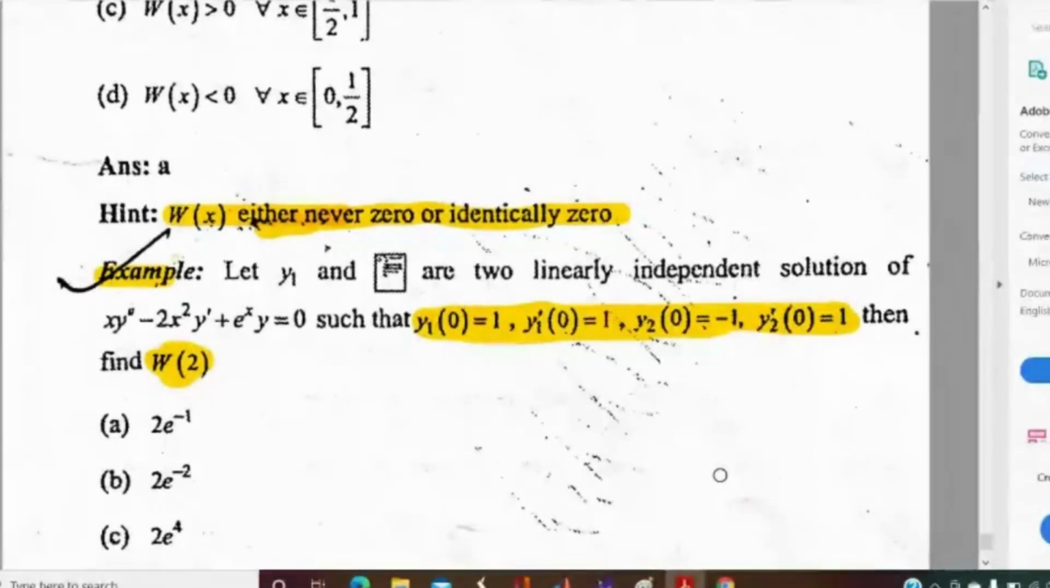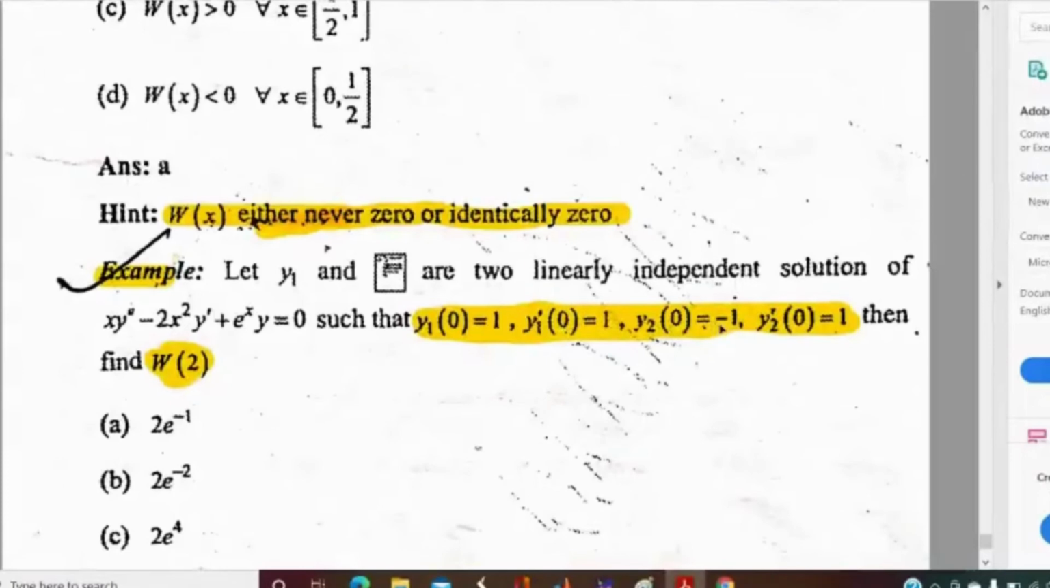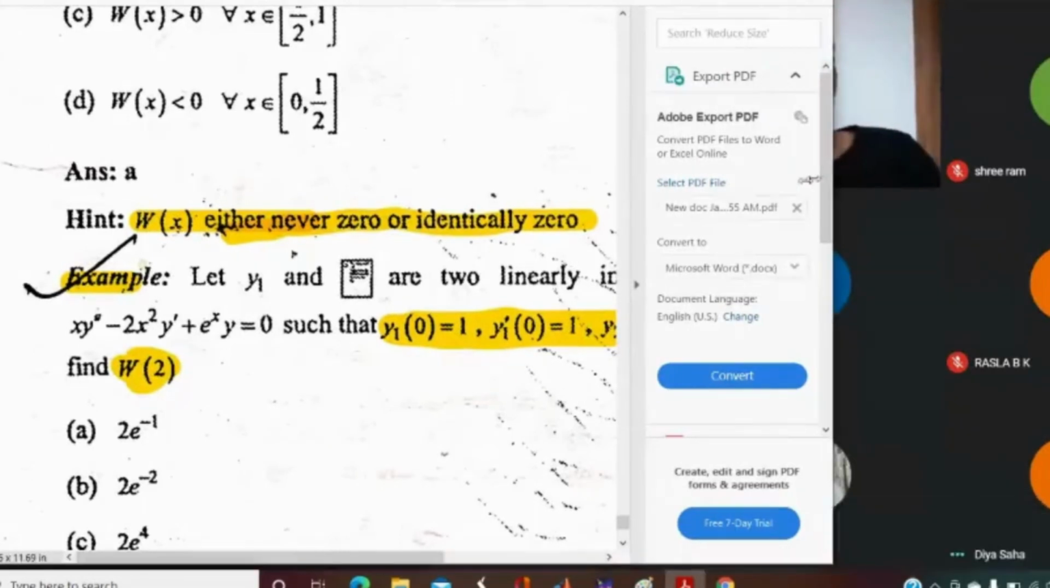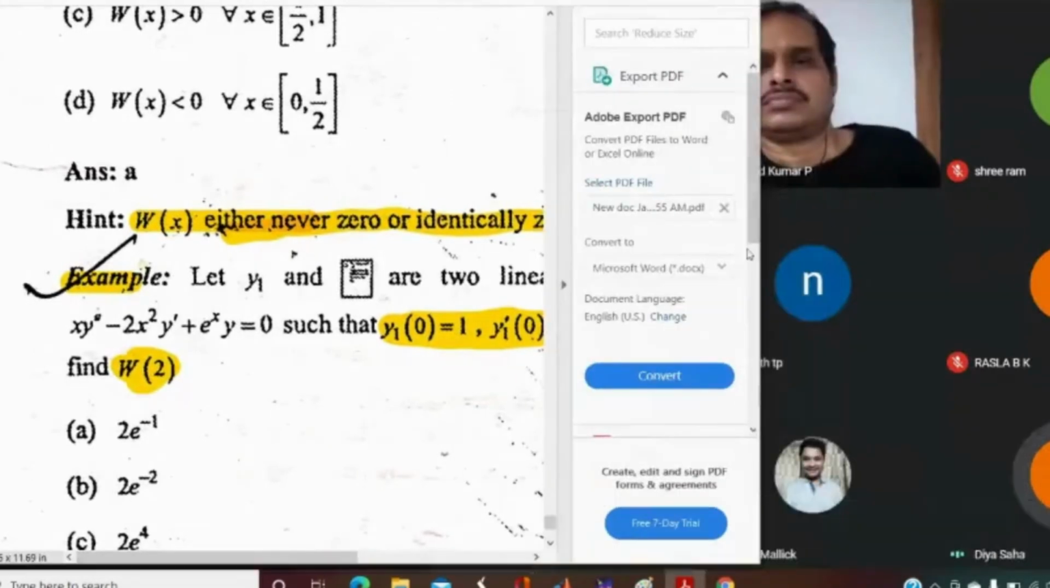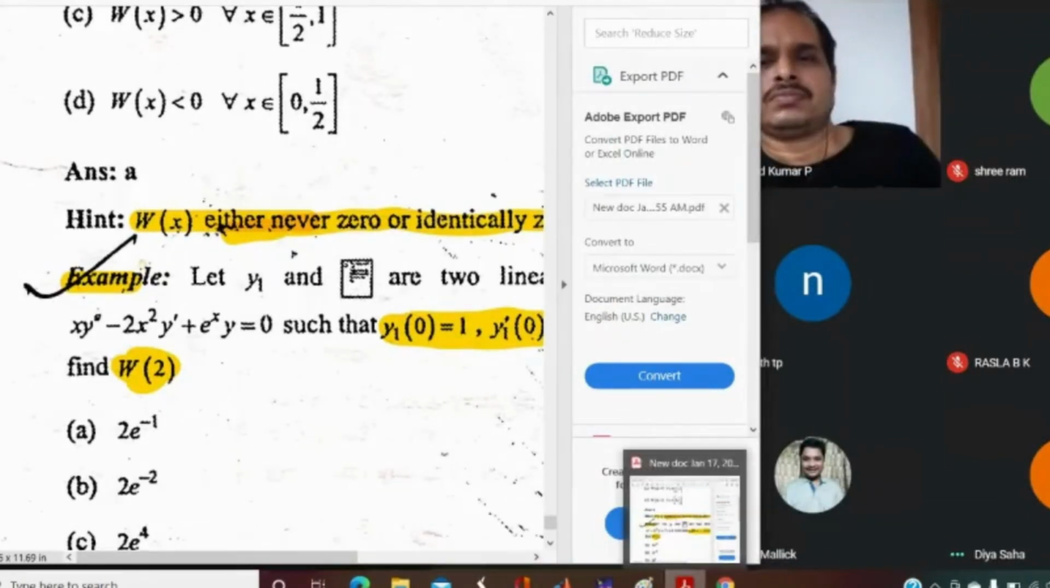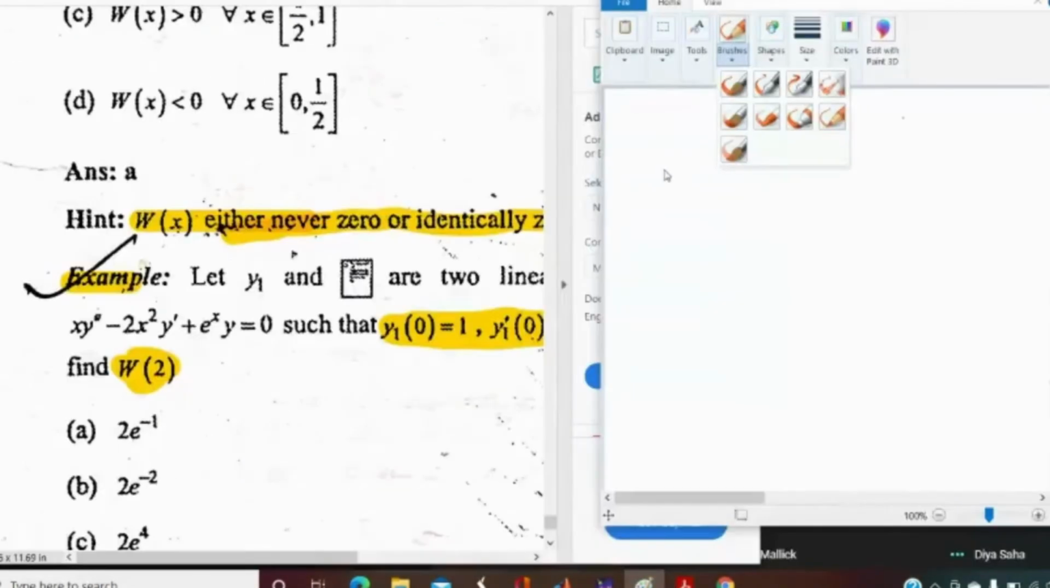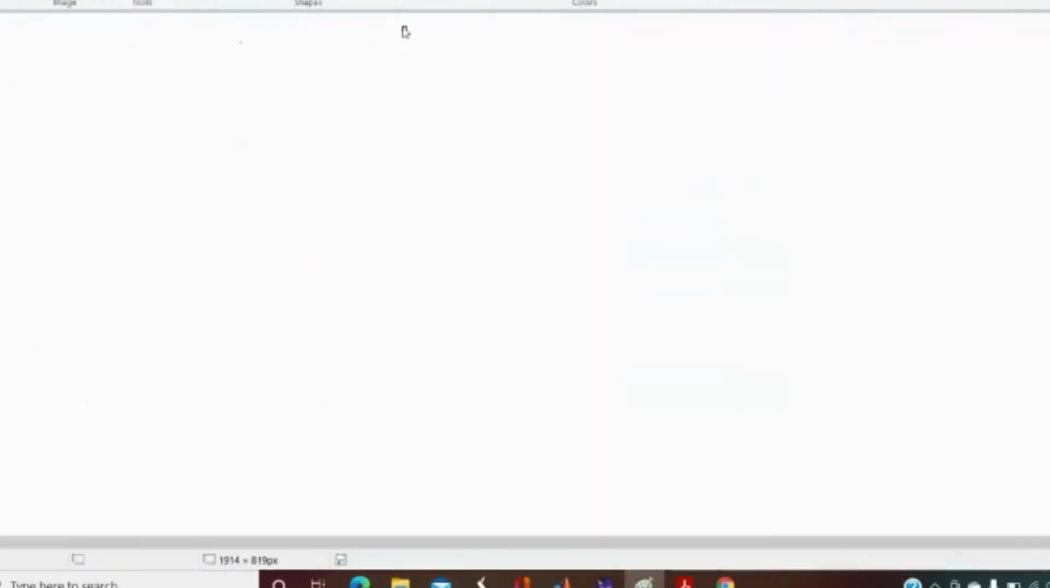What will be the solution? Here, see the given options carefully. y1 at 0 is 1, y1 dash at 0 is 1, y2 at 0 equal to -1, and y2 dash at 0 equal to 0. So the Wronskian is 2 into e to the power minus x square. Wronskian is 2 into e to the power x square. How can you calculate the Wronskian? Using Abel's theorem? Yes, sir.